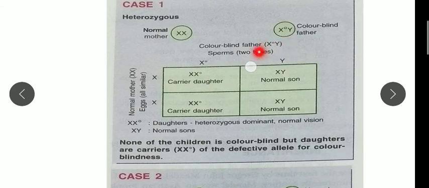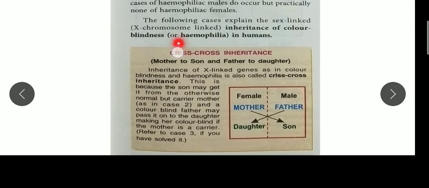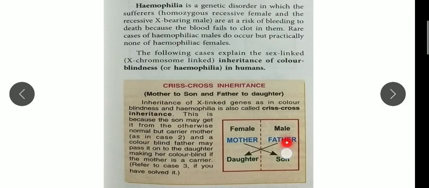From the father only the daughter becomes the carrier. Here in this crisscross you can understand that the male father is just giving this inheritance to the daughter, and the mother is giving to the son.